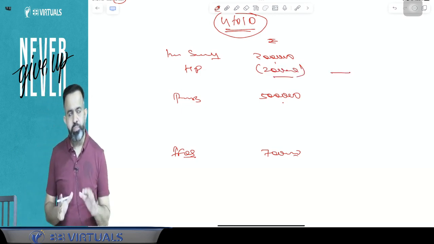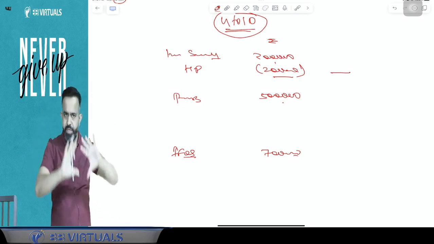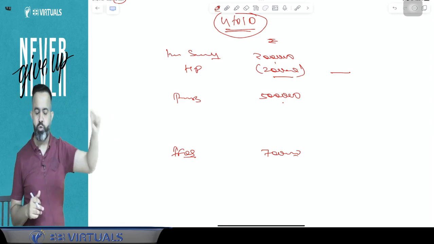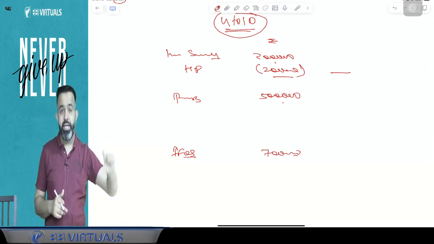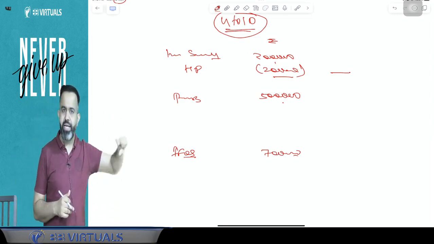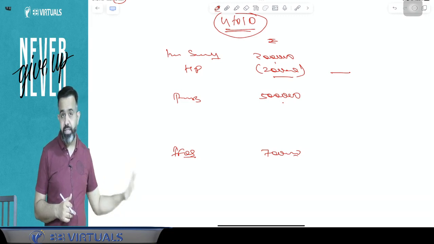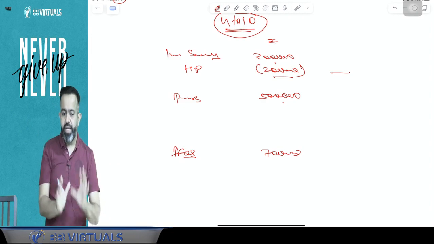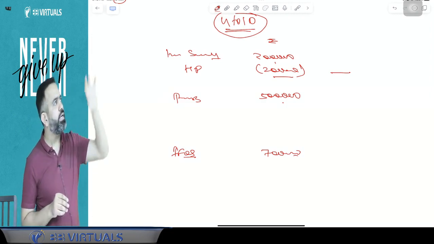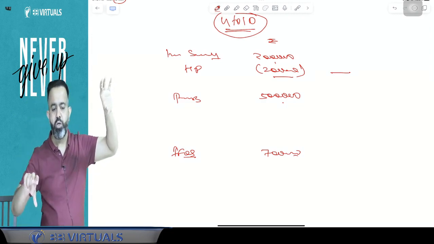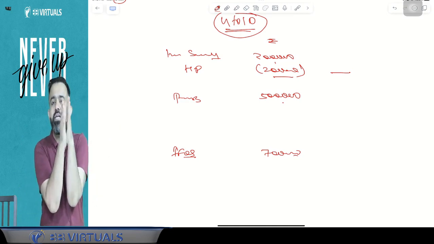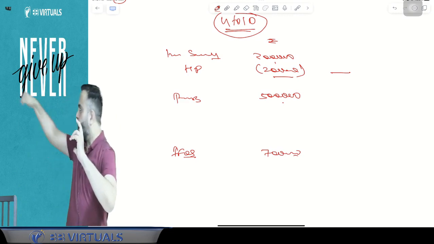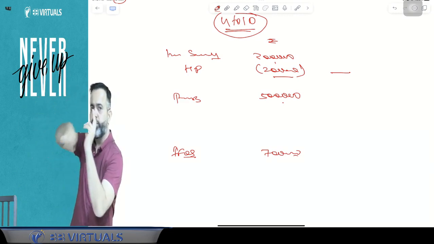So what you have to do: first take the income, and after that give some space, like salary income. After that, leave 2 lines blank. After that, write any other income. After that, 2 lines blank. After that, write again other income. And if there is any loss and it is allowed to be set off, just set it off. And always remember, if in the current year there is an income and in the current year there is a loss, then the current year loss will be set off first. And then if there is still income, then brought forward losses you can set off.